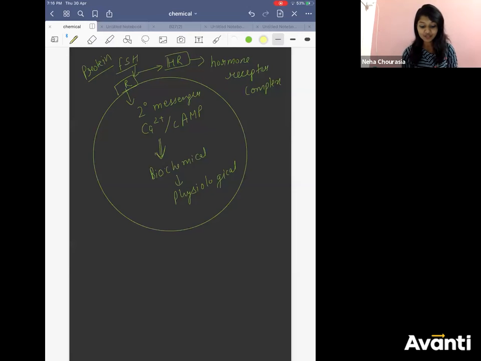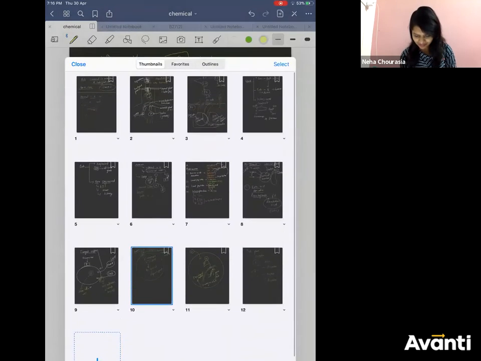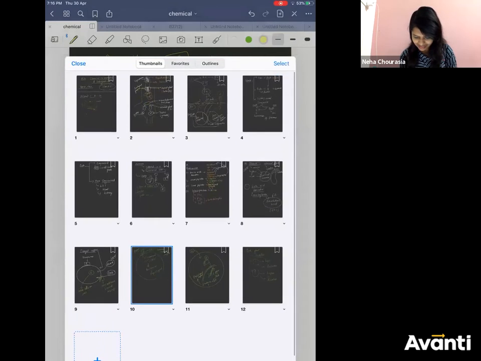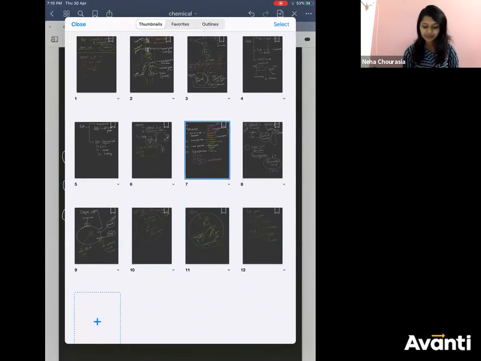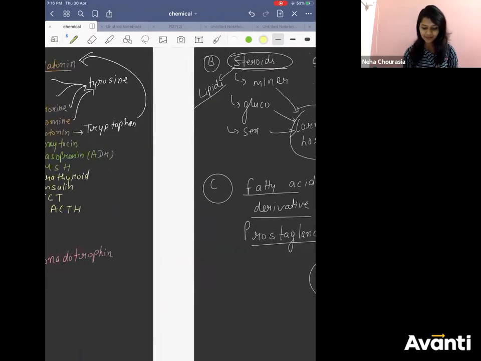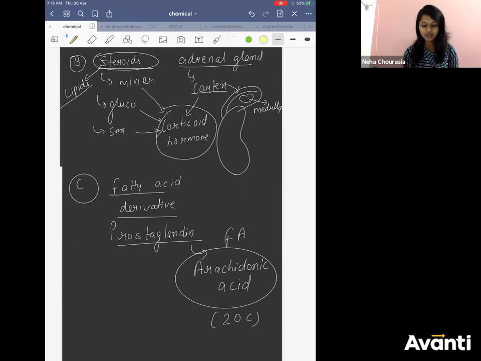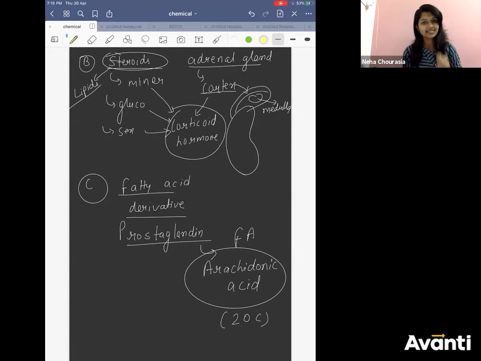Then the nature of hormones: protein, peptide, short peptide, long peptide, proteinaceous nature, steroid nature, fatty acid derivatives, all these we had learned. And we had started off with the master gland.